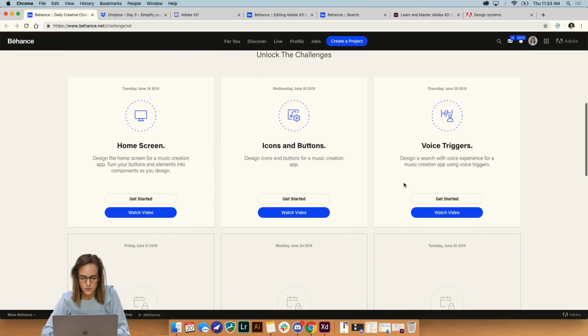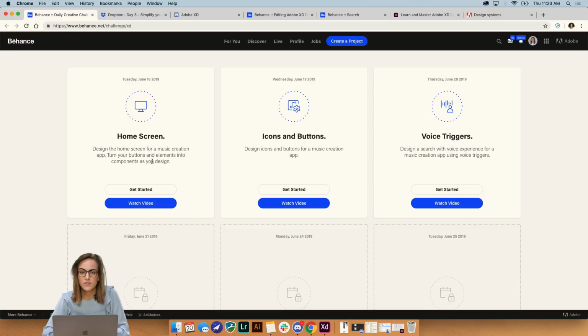So let's see what we've been doing so far. On Tuesday, we did the home screen, and all of this is for a music creation app. So we're pretending like we're gonna be DJs and we're making some music, mixing some instruments and vocals together. So we finished the home screen on Tuesday. On Wednesday, yesterday, we worked on icons and buttons. So I'm glad that we have a bunch of those. Now we can start really throwing those all on our screen very quickly since those are done.